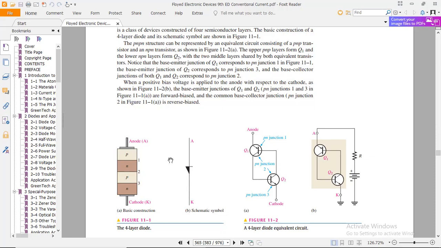Similarly, the same scenario can be fulfilled here. To summarize the concept, the thyristor is a four-layer device. It can work as a PNP transistor, and it can work as an NPN transistor. This is the schematic symbol of that transistor, and this one is the circuit diagram as if it acts as a transistor. The biasing technique can be represented at this level.